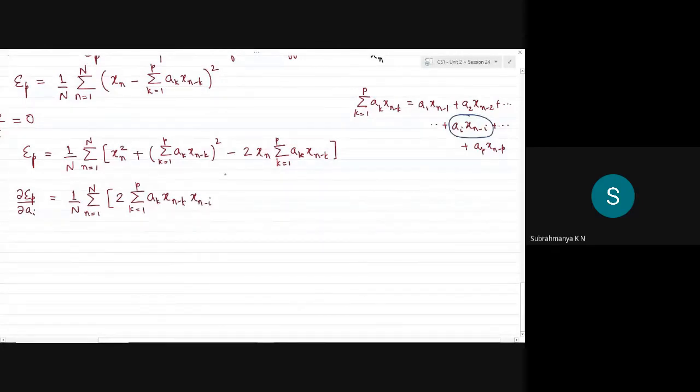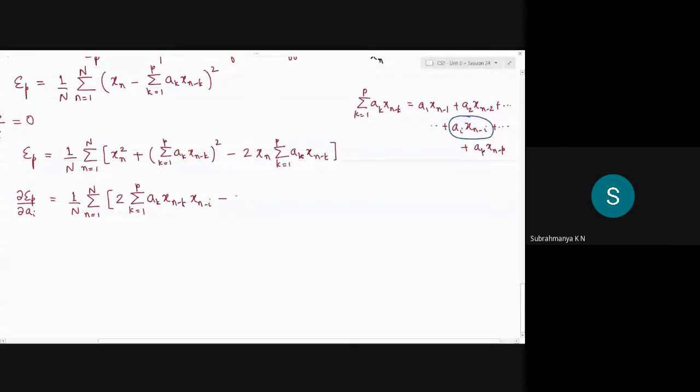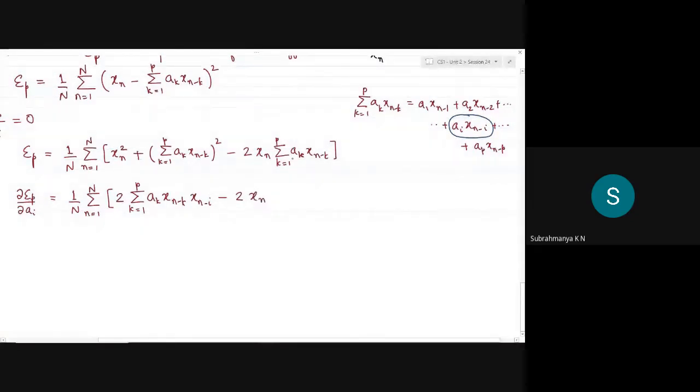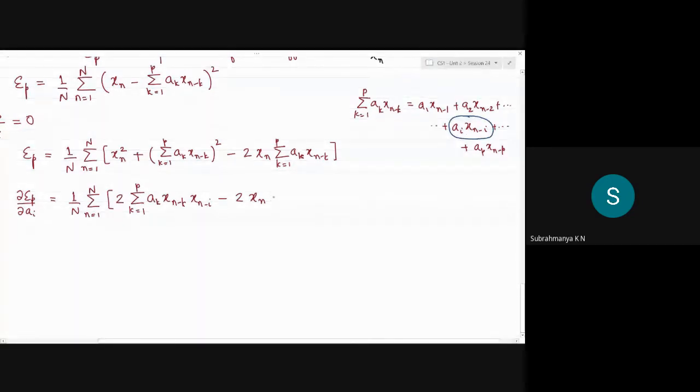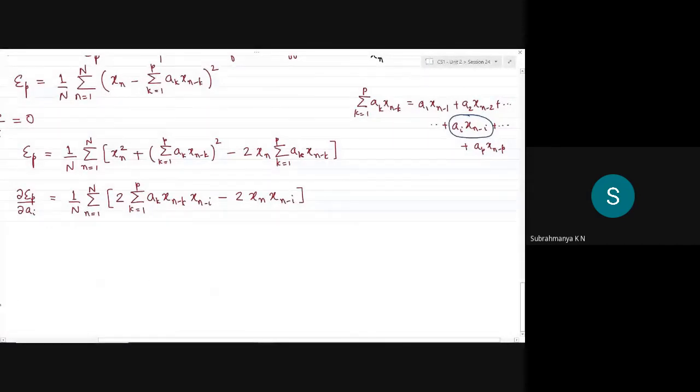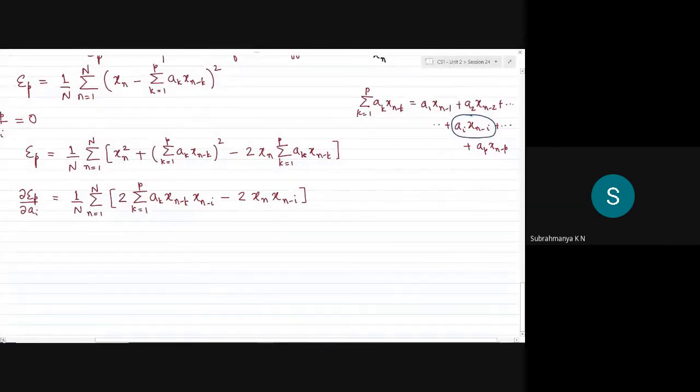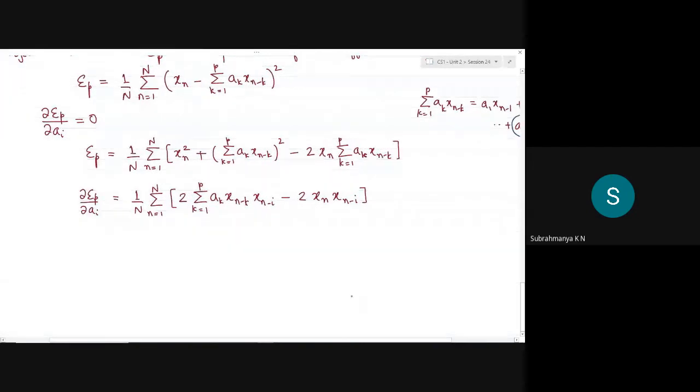The differentiation of the last term is similar to the previous analysis: twice of xn. Here, as you can see, there is no square term, it's all summation terms, and hence with respect to the previous result, we will similarly have xn minus i here. Please ask me if you have any doubts, because it's differentiation of the summation term there.